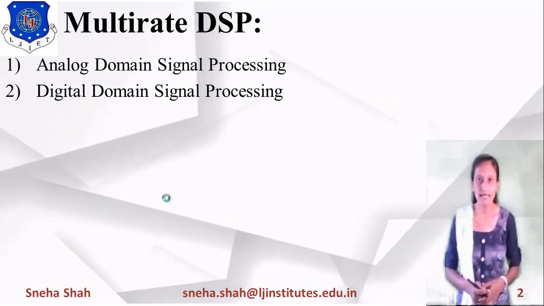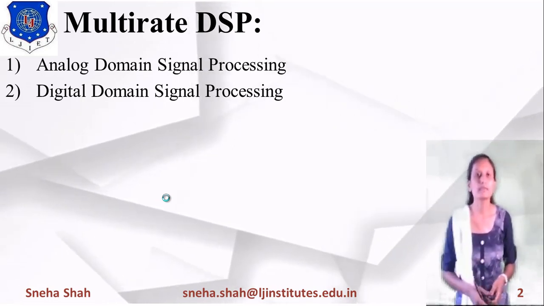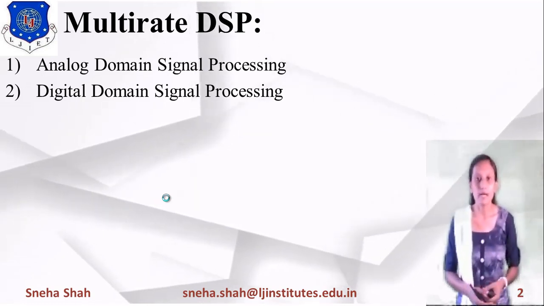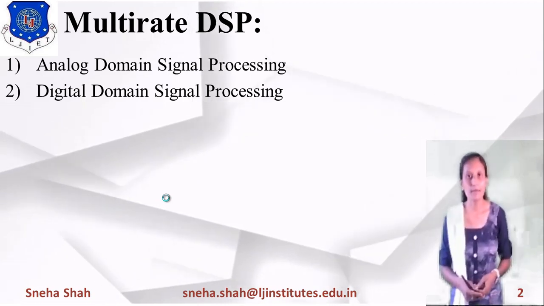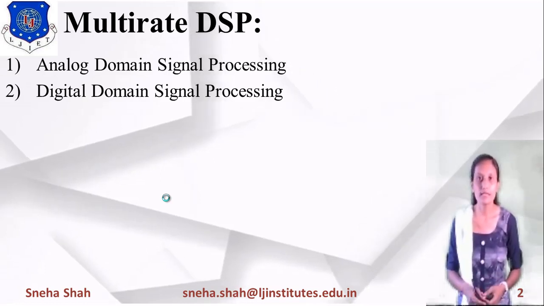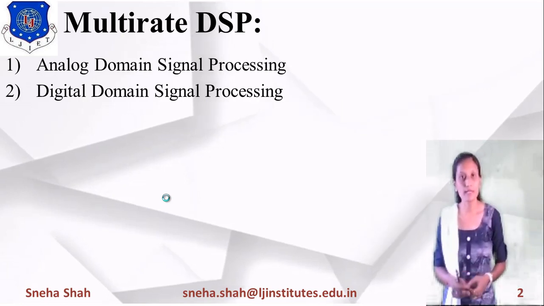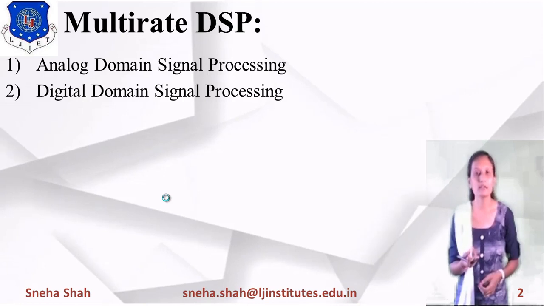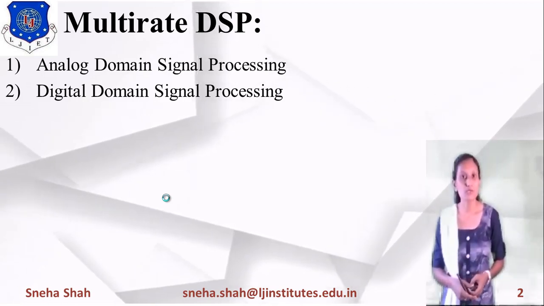As you know, in the real world we use the original signal in analog form, and nowadays the advantages of digital signals are more. So we will use digital signal processing in any method. The digital signal processor will process only digital signals, so first of all we have to convert the analog signal into a digital signal. For that, we have to use an A to D converter.